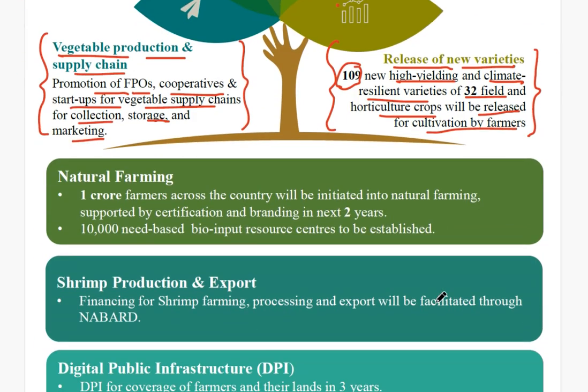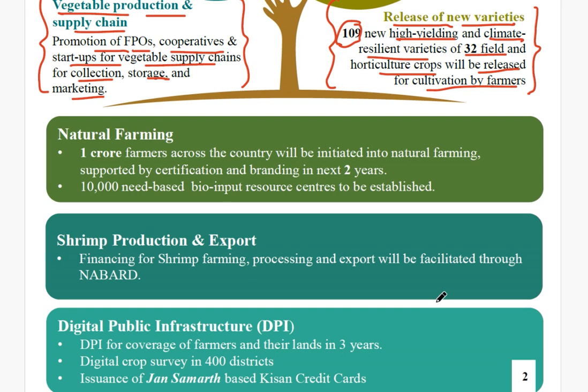Next, there are three more things here. It talks about natural farming. It said that 1 crore farmers across the country will be initiated into natural farming, supported by certification and branding in the next 2 years. Means in the next 2 years there will be more focus on natural farming, and they will be certified and branded.